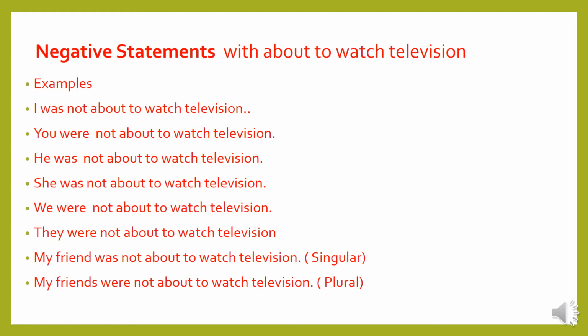The last sentence we use plural, and we keep space for you to listen and understand the difference between singular and plural. My friend, singular, there is no letter S. My friends, we add letter S, so we use plural as were. My friends were.